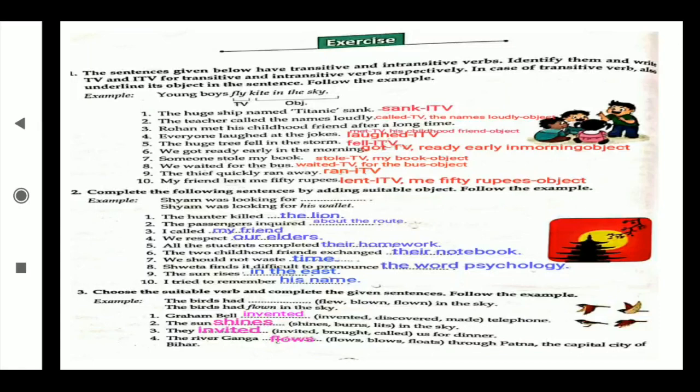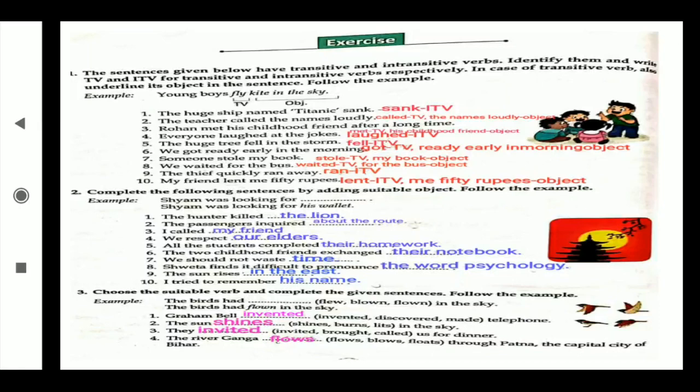The teacher called the names loudly. What did the teacher call? Names. Then we got the answer of the verb. That's why this verb is called a transitive verb, and the object is the names loudly. Rohan met his childhood friend after a long time. Then met is the transitive verb and his childhood friend is the object, because we got the answer to whom he met. Whatever answer we get after asking the question to the verb, that answer we write as the object. Everyone laughed at the jokes. Then laughed is the intransitive verb.